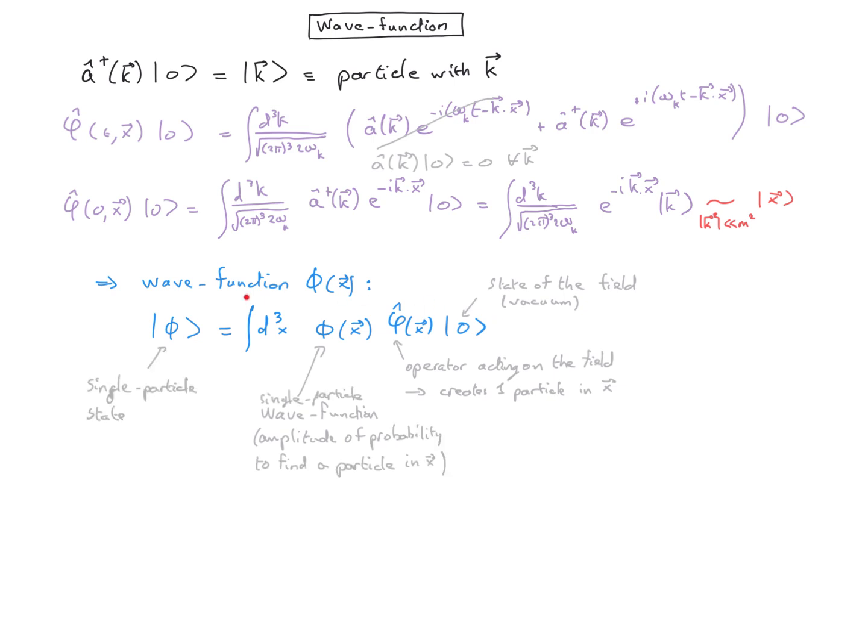This is how we specify the state of a particle in the framework of second quantization. Basically, this means that we replace a single particle state by the action of a creation operator on the vacuum. And similarly for a particle in x, we can generalize that to any single particle quantum state belonging to the Hilbert space of one particle.